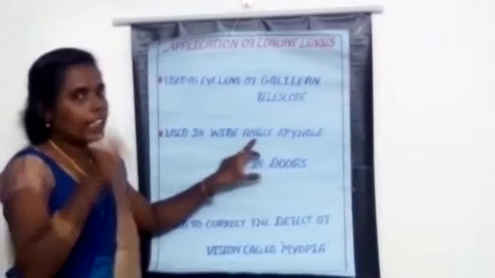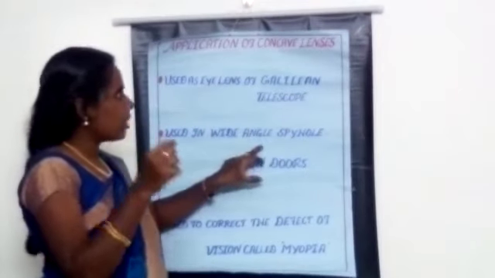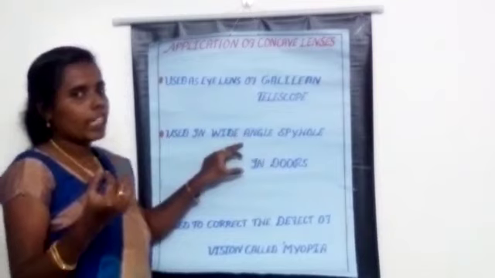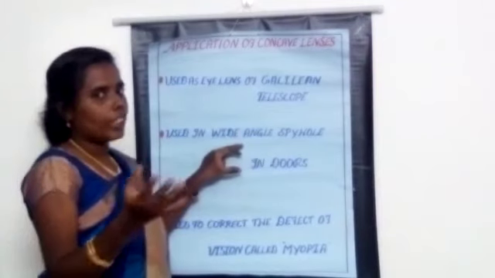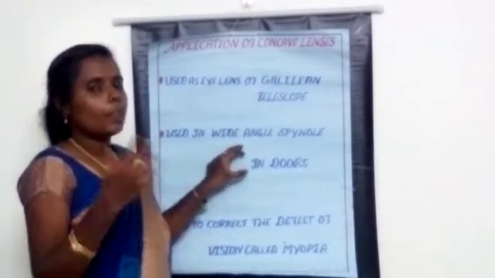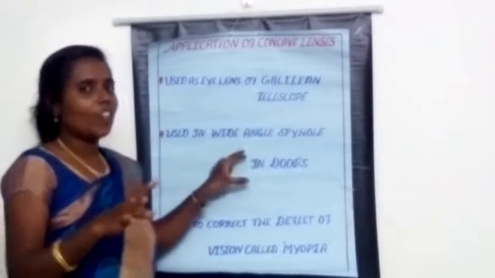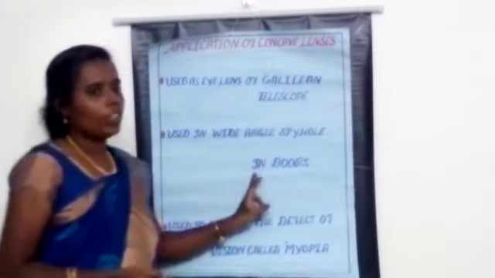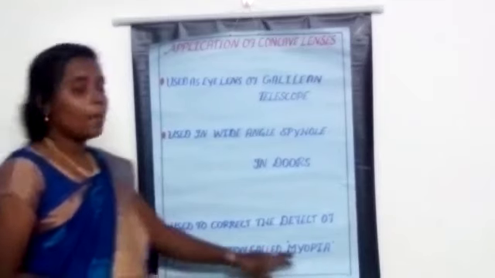The second one is that it is used in wide angle spy holes in doors. In the center portion of the door, they fix a concave lens. If you look from inside, you can easily see everything outside. If anybody is knocking on the door, we can easily identify which person is standing there. Mostly in foreign countries, they use wide angle spy holes in doors.